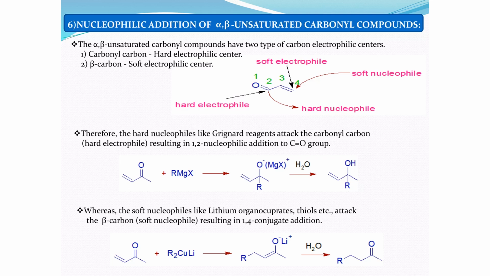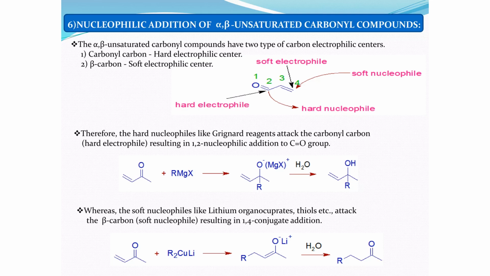But in case we have lithium organocuprates, right? Or in case we are using a thiol, again a sulfur compound, sulfur is large, and organocuprates are also softer nucleophiles, right? If we have simple lithium, it will be hard, but if we form lithium organocuprates, then it will be a softer nucleophile.